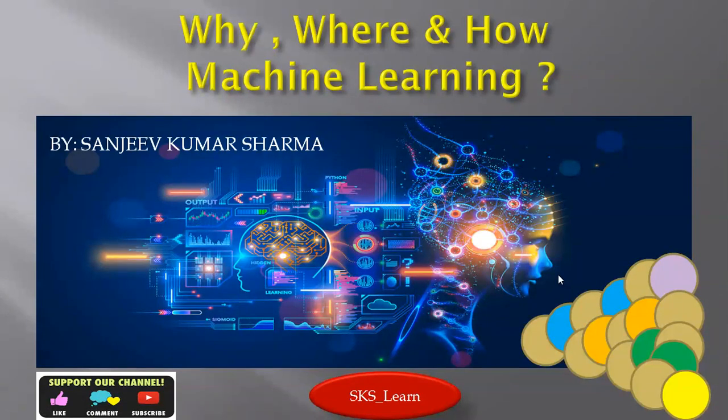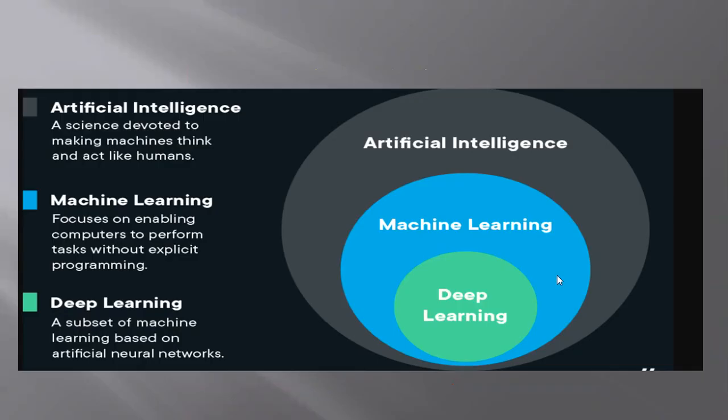As you know, we always try to teach you something which is very complex and tough in an easy way. So today we are going to learn why, where, and how machine learning is important. As you know, machine learning is a booming career option nowadays as data science, for students and for professionals also. So we will try to understand this in a very easy way. Why machine learning, where and how?